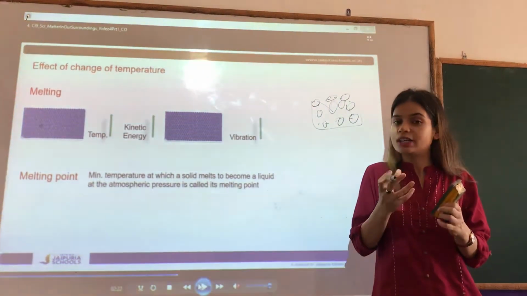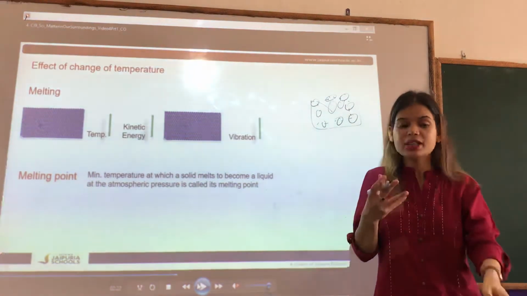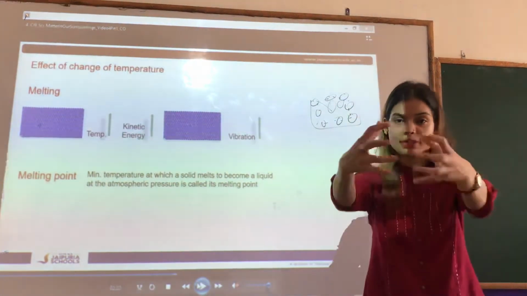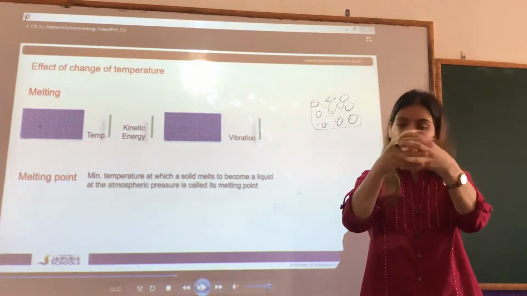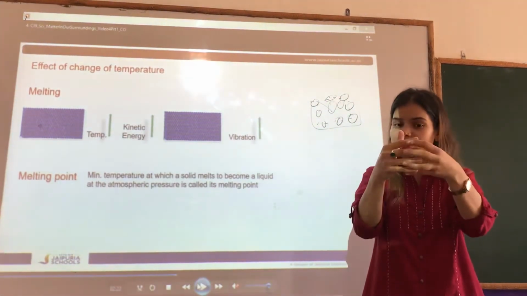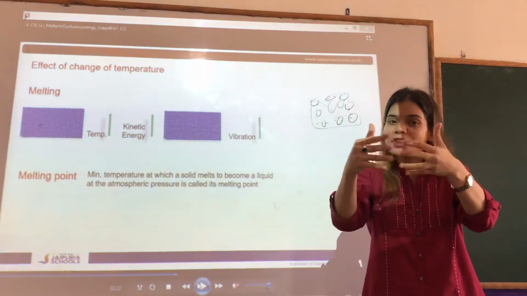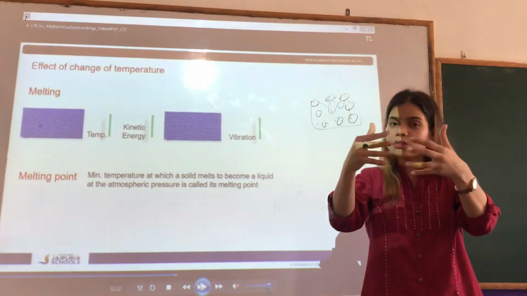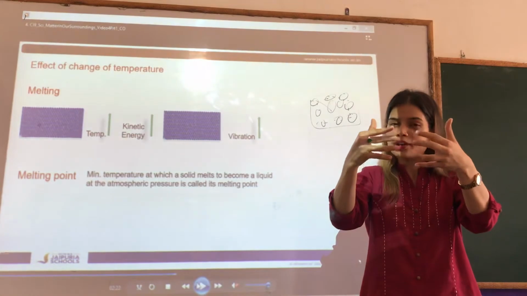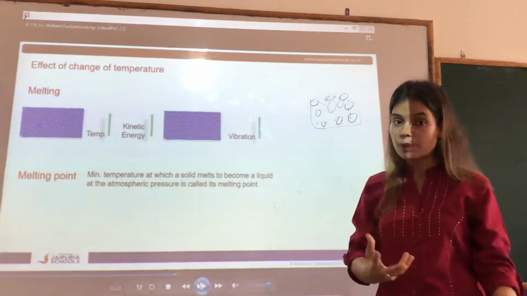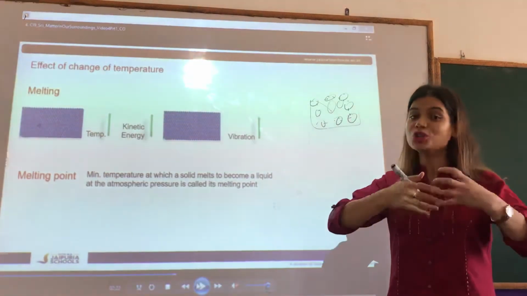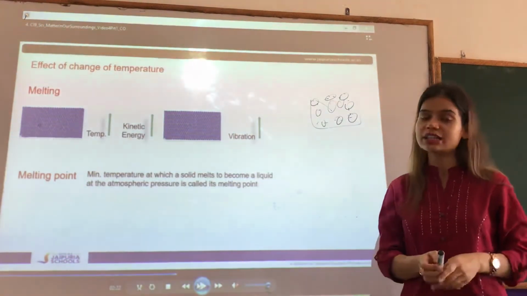When they get the kinetic energy, they will start vibrating, and due to this vibration, for example, this is the ice, when it starts vibrating, it will break the force between them. It will break the attraction between them, and slowly they will move away from each other. And when they move away from each other, the solid will no longer be able to attain its shape, and the shape will collapse.